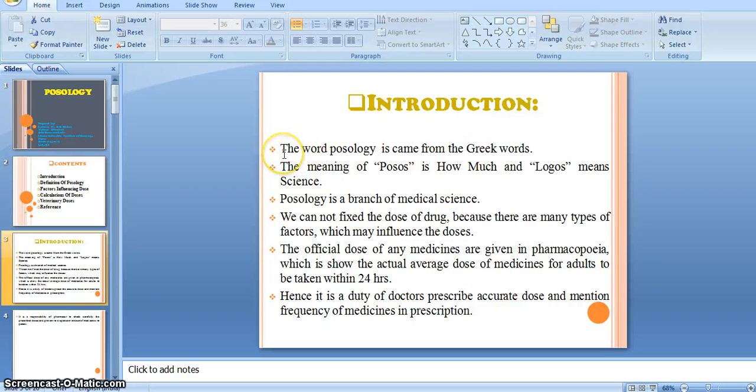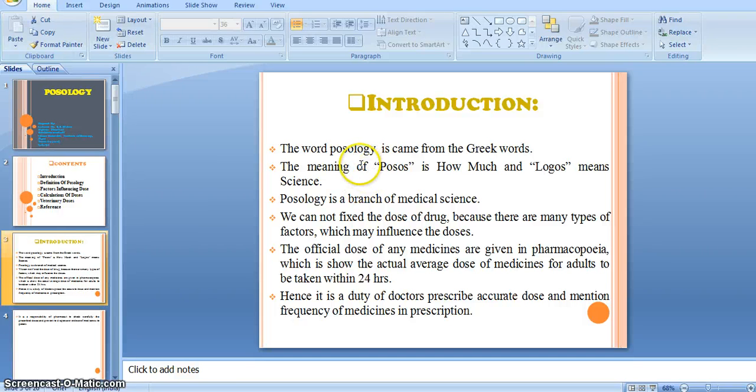So let's begin. The word posology came from the Greek word. The meaning of posos is how much and logos means science. Posology is a branch of medical science, right? It is not a Greek word itself, sorry.